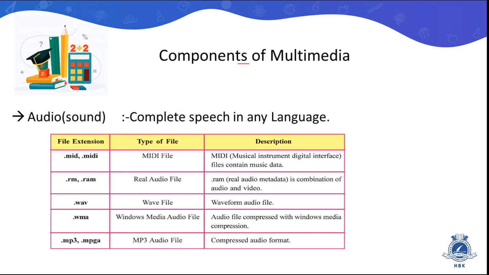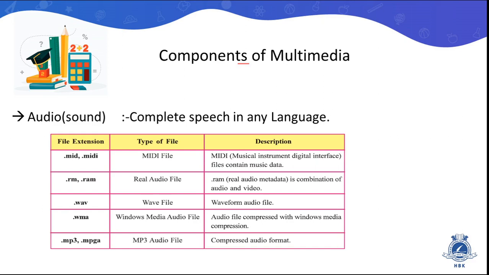Now we go to the second component, audio. Audio means sound. Complete speech in any language we call sound. Some of the common sound file types are .mid, .midi. MIDI stands for Musical Instrument Digital Interface. These are the basic starting files of sound. Second, .rm, .ram. RM stands for Real Audio file, which comprises both audio and video.